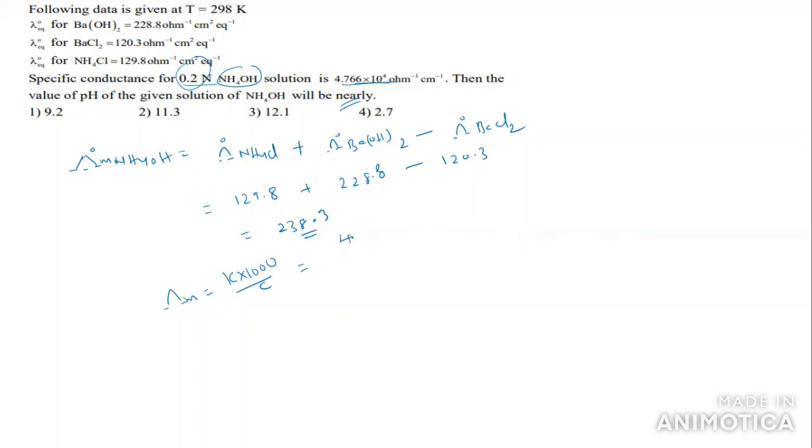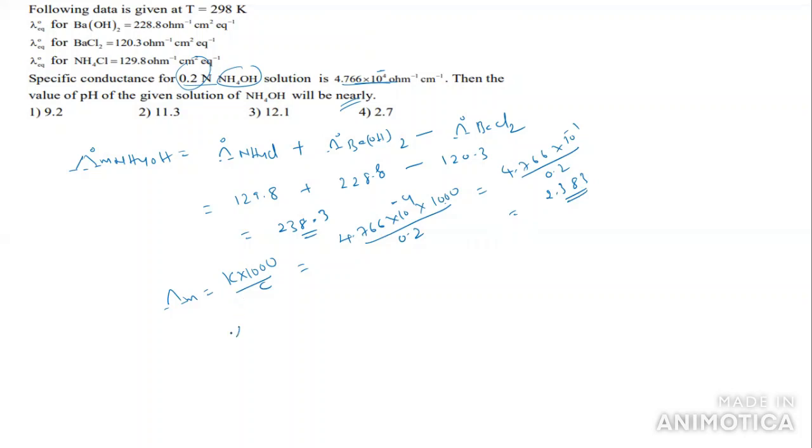The K value given is 4.766 into 10 power minus 4, into 1000 by the concentration, which is given as 0.2. If you solve this, 10 power minus 4 and 10 cube give 10 power minus 1, divided by 0.2, and you will get 2.38.